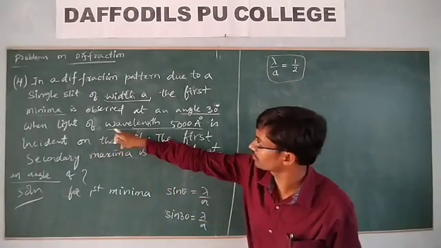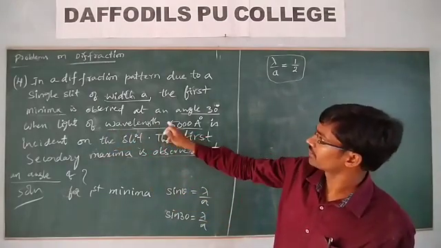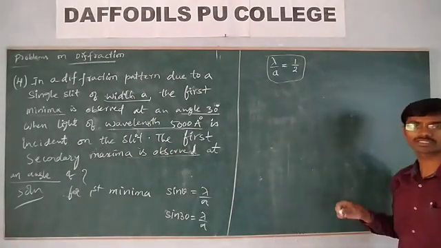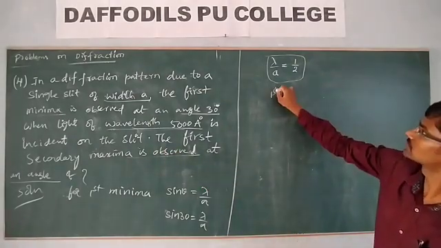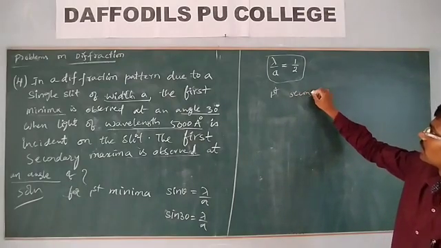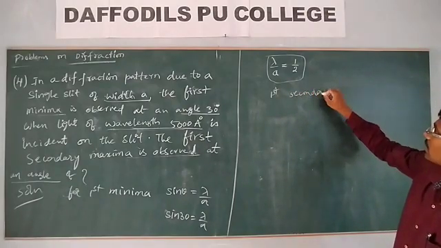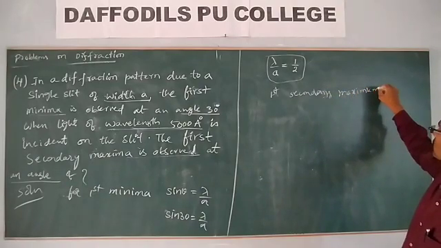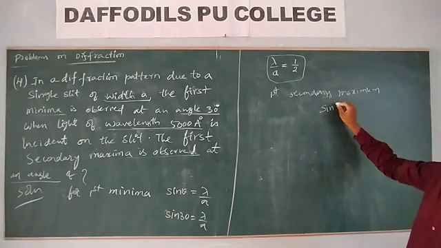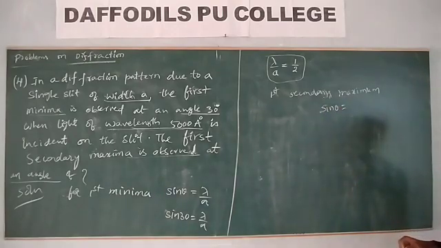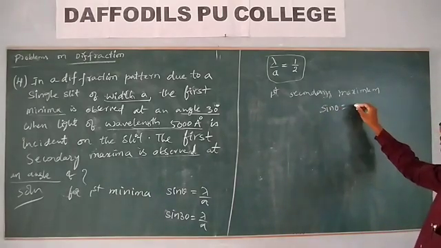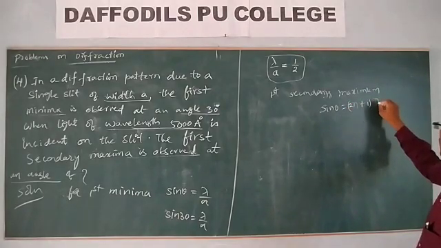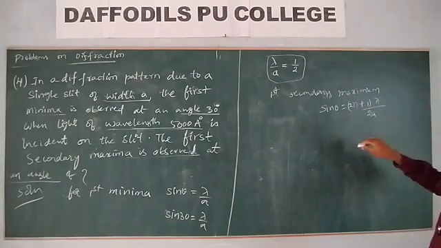Now they are asking to find, when light of wavelength 5000 angstrom is incident on a slit, the first secondary maximum. For secondary maxima, sin theta is equal to (2n plus 1) into lambda by 2a.